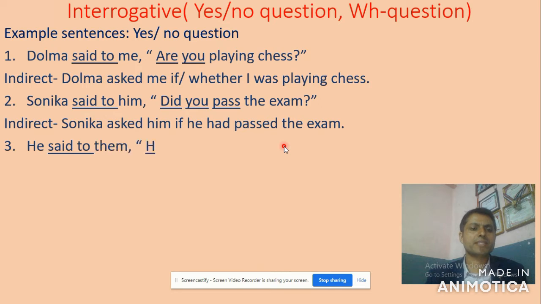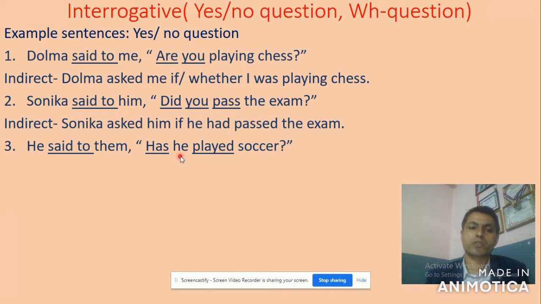Next: He said to them, "Has he played soccer?" Look at this expression kept in double inverted commas. As I told you before, "said to" changes into "asked" if it is a question mark. He asked them. Then remove the comma and use "if" or "whether," since it is a yes/no question. The first person pronoun changes according to the subject, the second person according to the object, and the third person has no change.